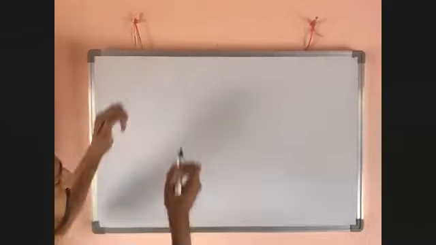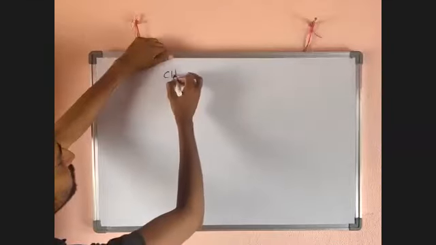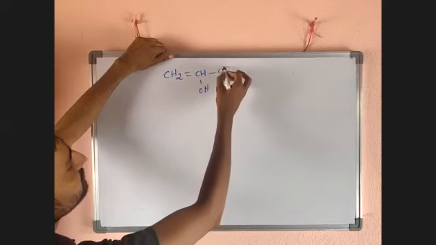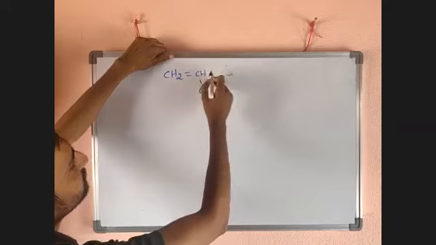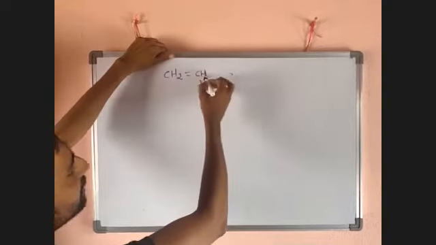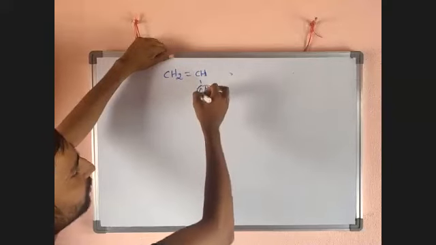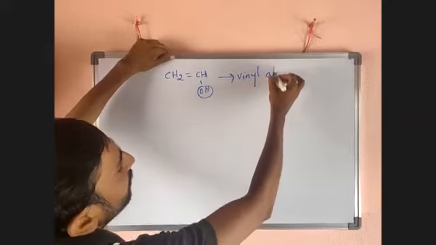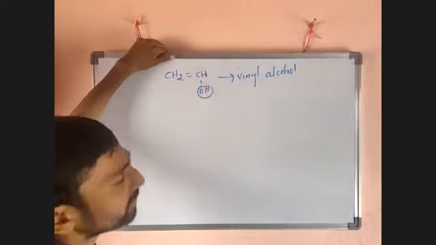Okay, look here, for example, CH2 double bond CH OH CH3 is there. Sorry, CH2 double bond CH. Now it is a double bonded carbon atom. It is linked with OH, so it is a vinyl alcohol.